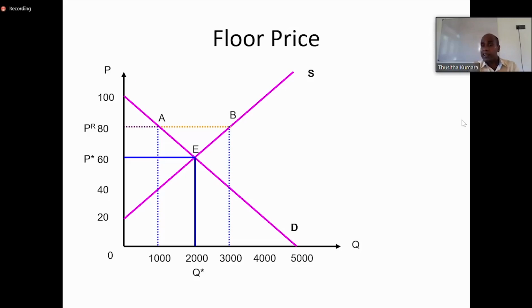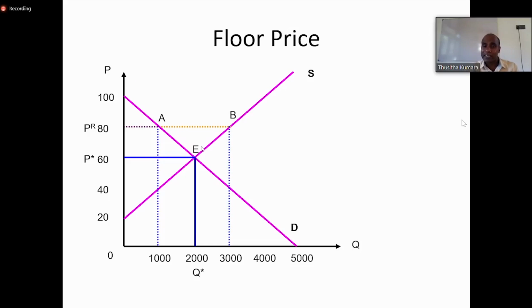So then what do we need to do? As we discussed with the price ceiling, our objective is to get an effective floor price because we want to help the producer.